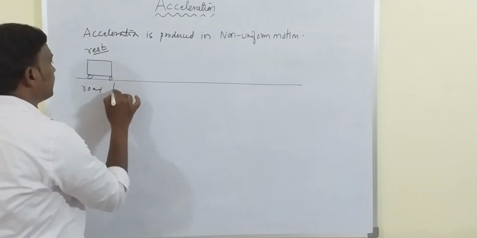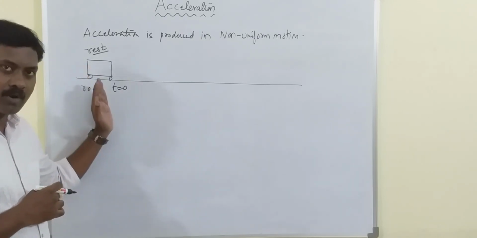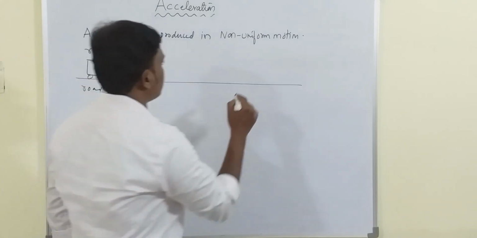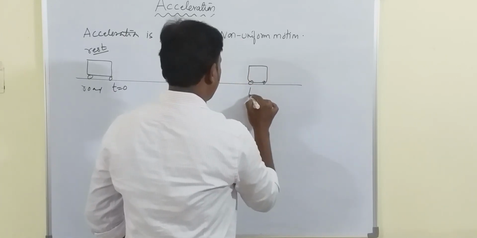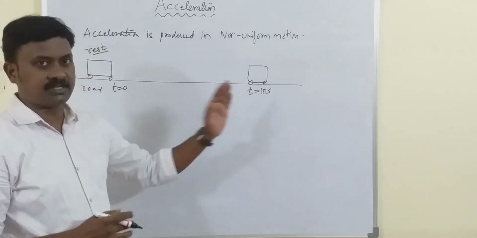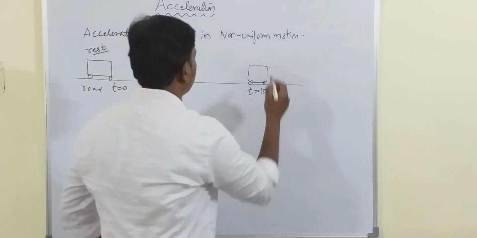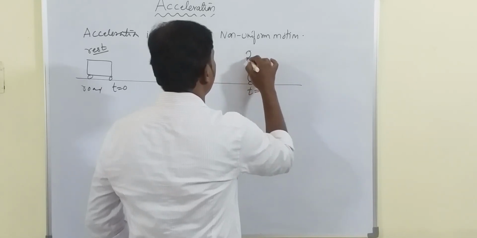Let me say time is 0, that is, the time starts from now. Let me say that the vehicle has come here and t is equal to 10 seconds. That is, after 10 seconds, the velocity of the body is, let me say, 20 meters per second.